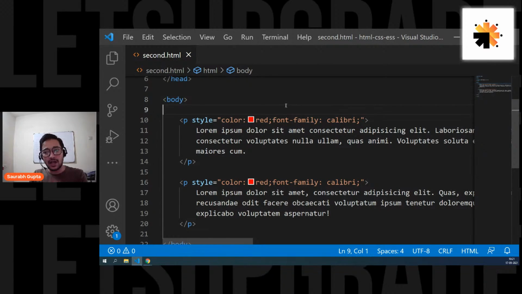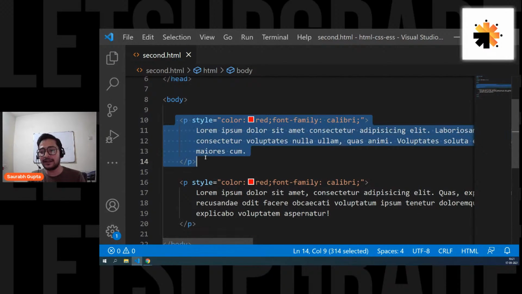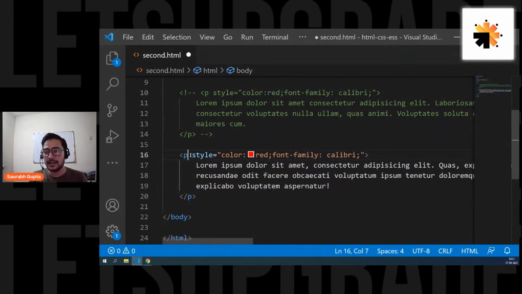Okay. So now, guys, the next way goes like this. Now we have to use the next type of CSS, that is internal CSS. And let's see if that solves our problem. So for now, let me comment this out so that if I share this file with you, you'll have this. Okay. And let's remove this.